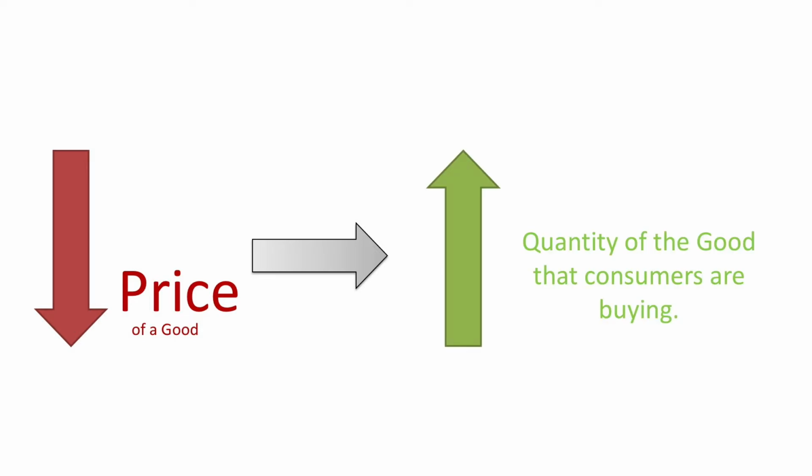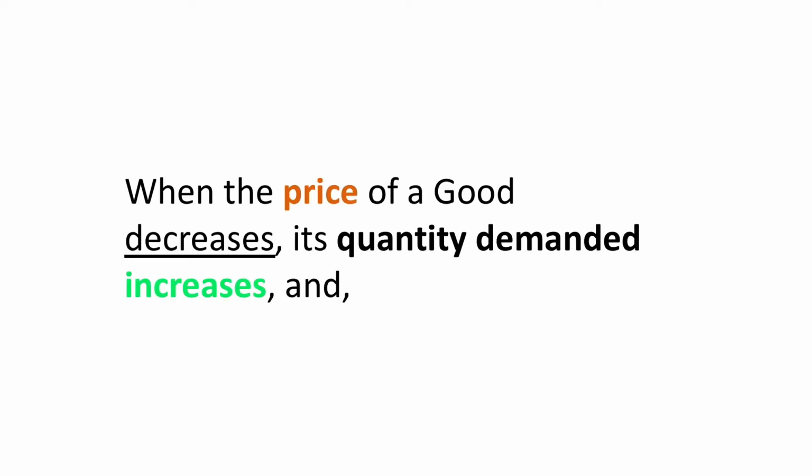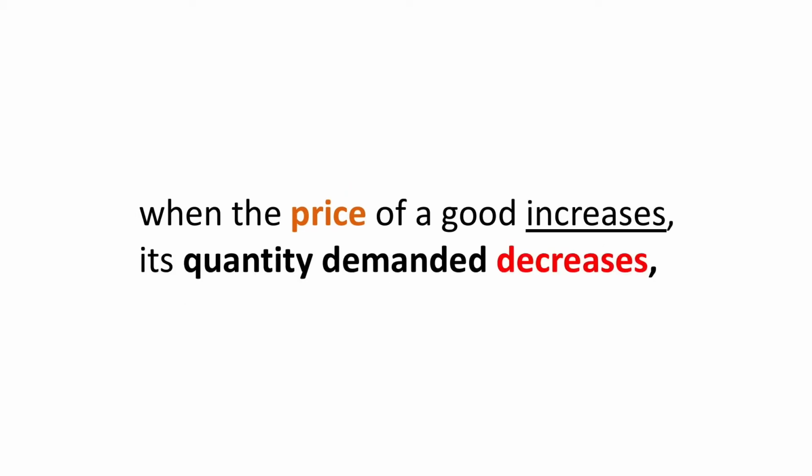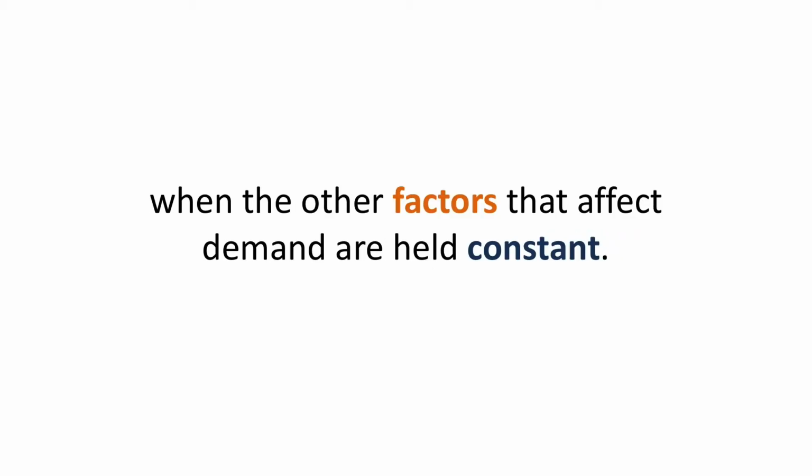But the opposite is also true. That is, as the price of a good decreases, the consumers buy more of this good. So this is the law of demand. According to the law of demand, when the price of a good, a product or a service decreases, the quantity demanded increases. And on the other hand, when the price of a good increases, the quantity demanded decreases. All this happens when the other factors that affect demand are held constant.